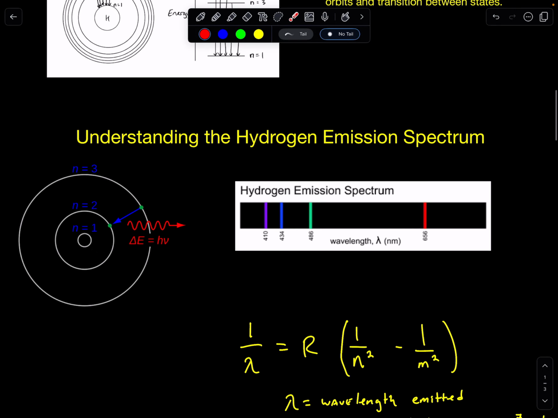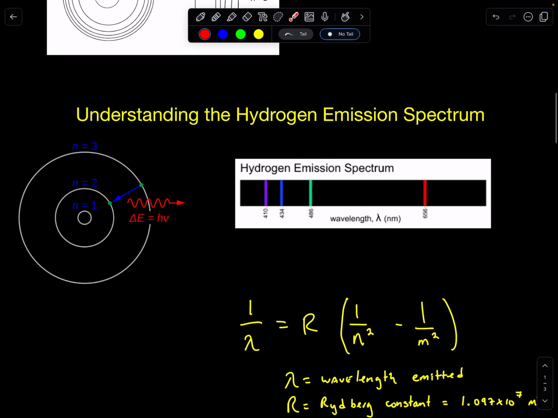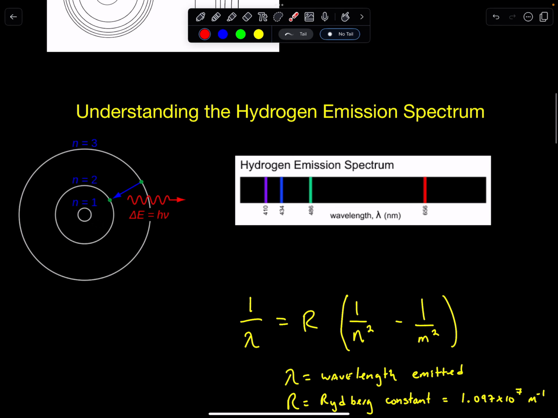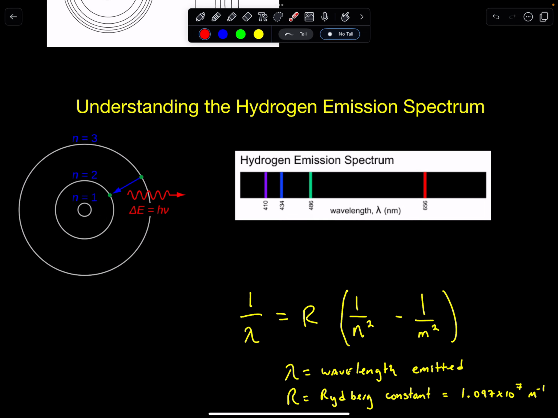So, understanding the hydrogen emission spectrum: before Bohr did anything, a bunch of teachers and mathematicians who loved to read science, though they weren't really scientists, were working on it. There was a teacher in Switzerland, Balmer, who liked to do puzzles. He was reading literature and came up with an actual mathematical formula to understand the relationship between these wavelengths. And this is his formula. First of all, they had the evidence that when you heat up an atom and shine that light through a diffraction grating, you get these emission lines.